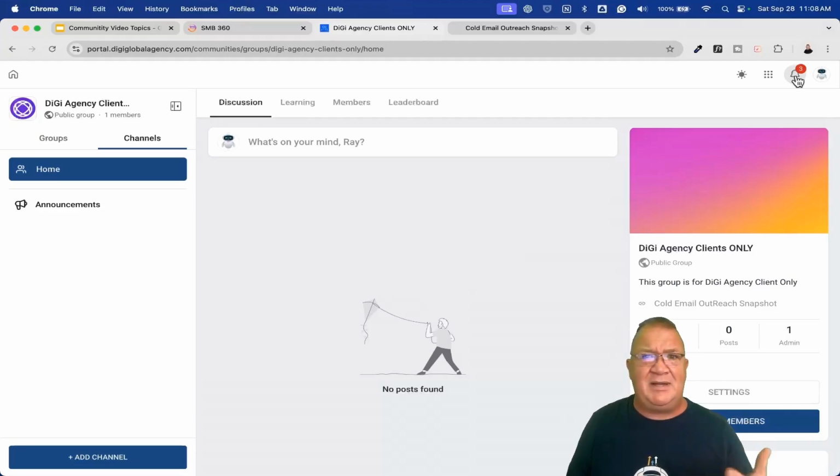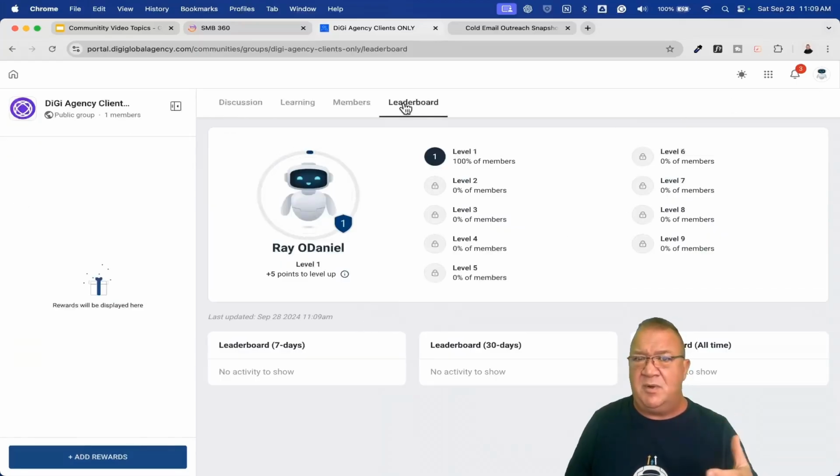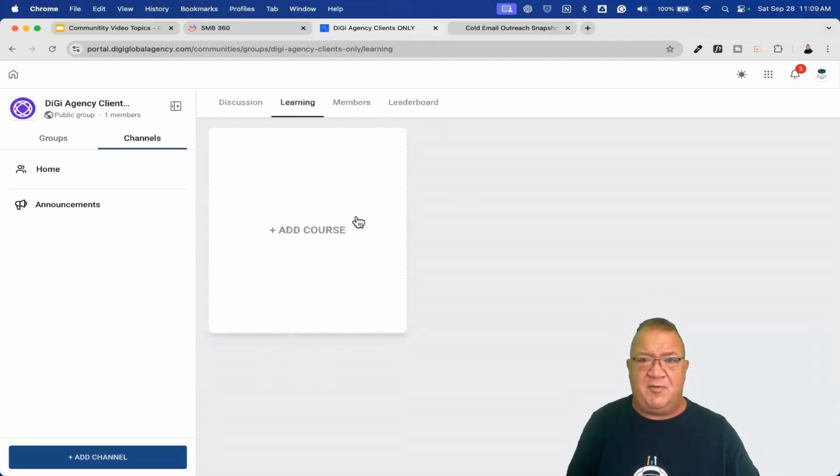They've been around for, I think, about a year now, something like that, but they've come a long way in that year. There are things that really didn't work right from the very beginning, that were clunky, that Highlevel fixed very quickly on this one. I praise, way to go Highlevel, because now you can actually start building a community, having things like the leaderboard inside of your community to promote growth. You can do cool things like that, start charging people for it, start charging people for your courses.